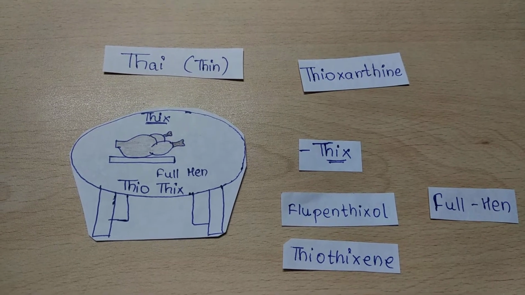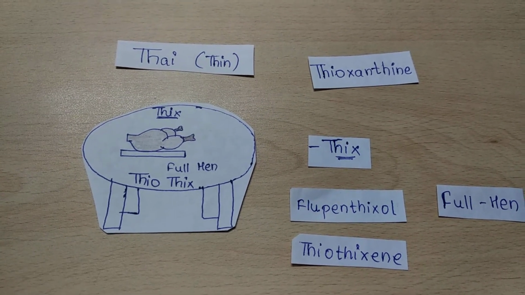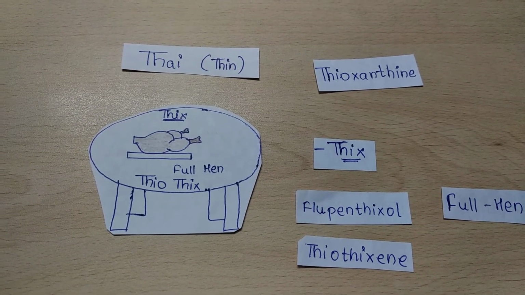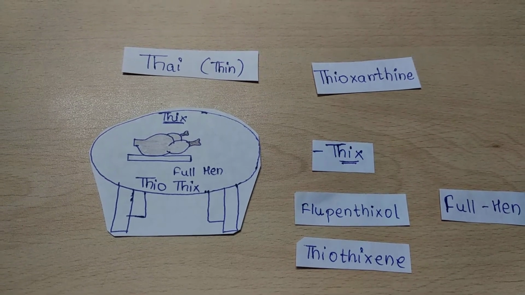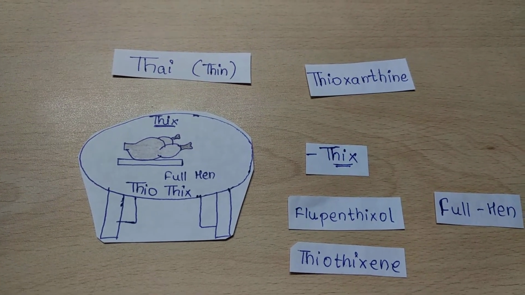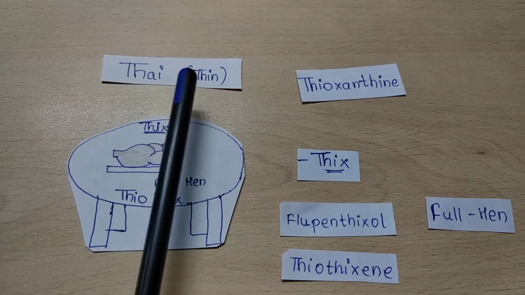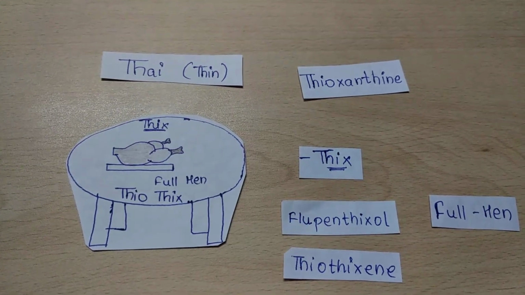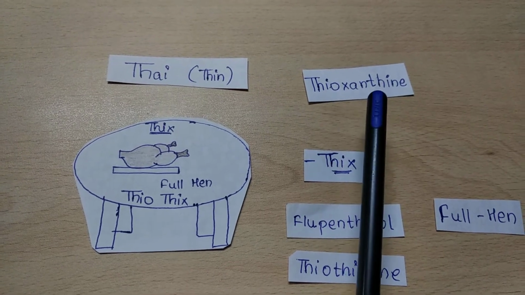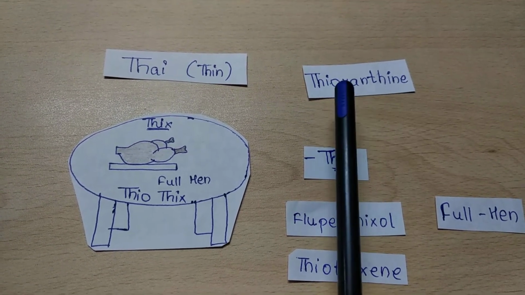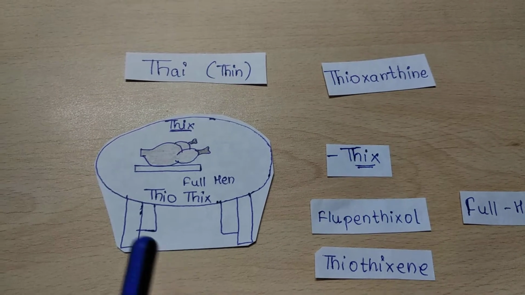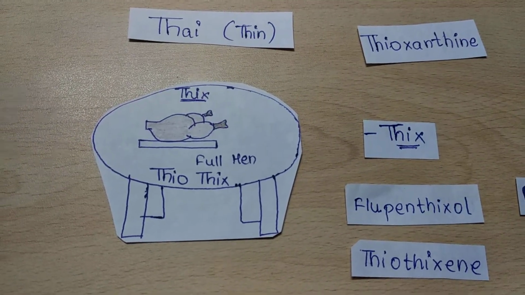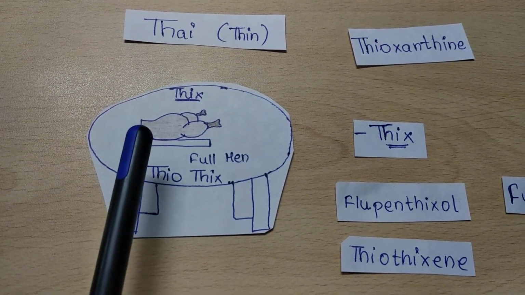The second table is the Thai cuisine special table, and this table is going to help us in becoming slim, or in weight loss. So Thai, thin. This table is the class of drug thioxanthenes. What we have on this table is again a full hen.